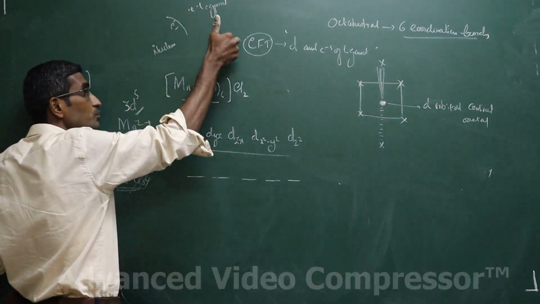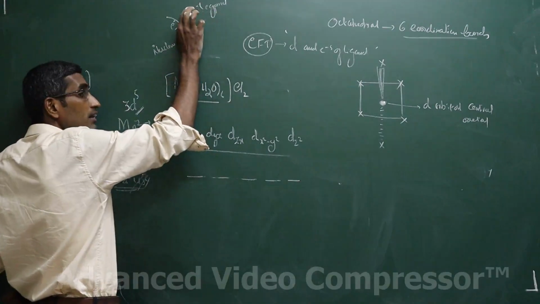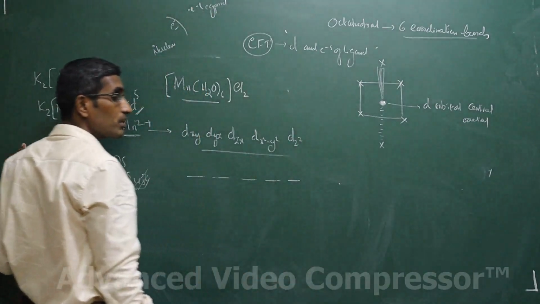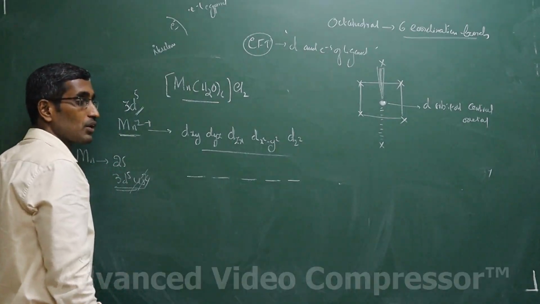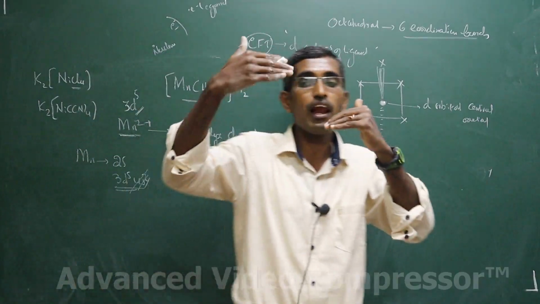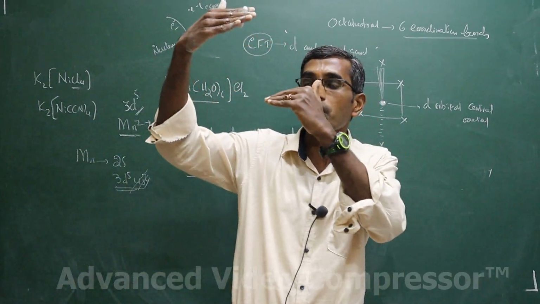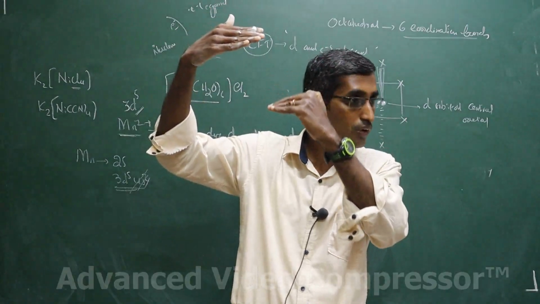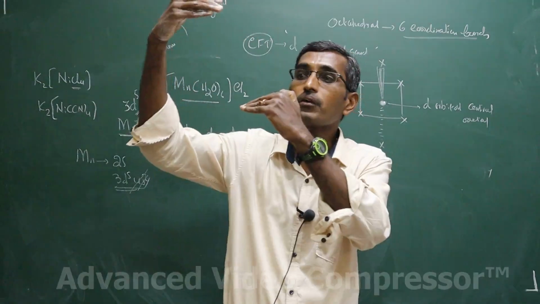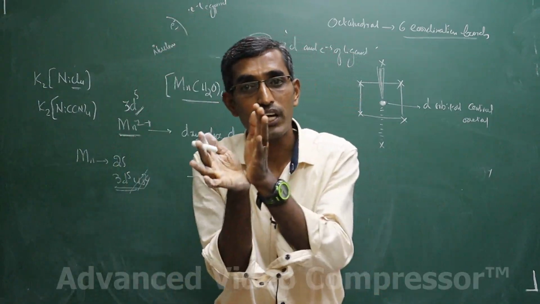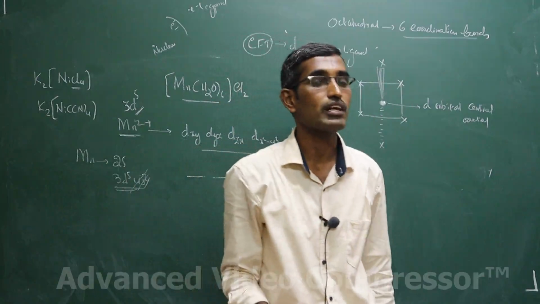This is what the crystal field theory speaks of, and this is what is responsible for the splitting. Otherwise no splitting would be expected. So this interaction, the repulsion between the d orbitals of the central metal ion and the electrons carried by the ligand, is responsible for the splitting of the d orbitals in the different fields.